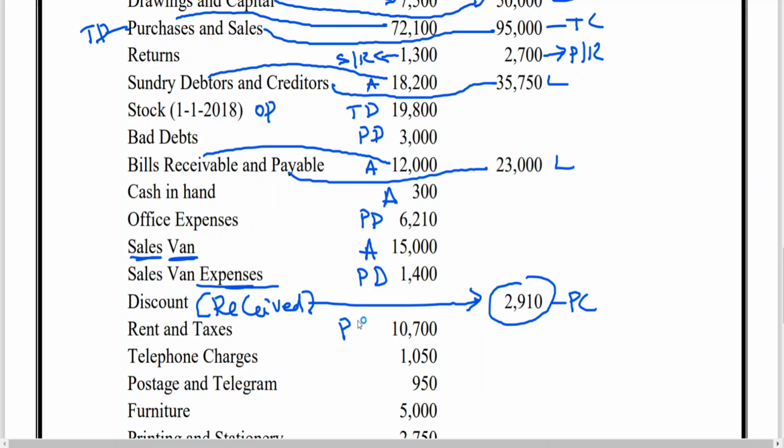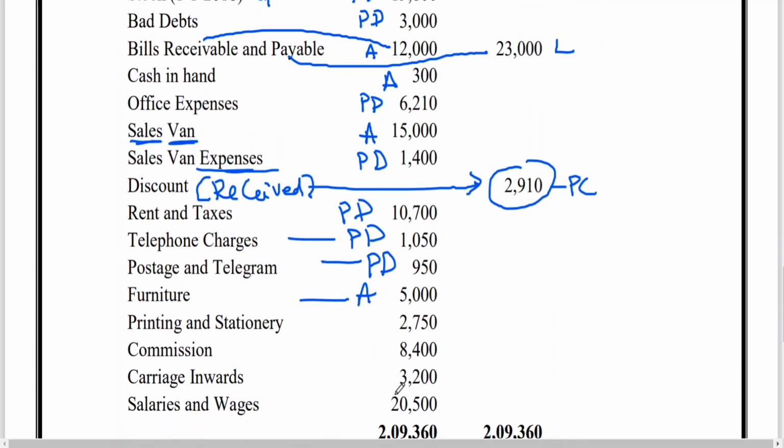Rent and taxes, profit and loss account, debit side. Telephone charges, profit and loss account, debit side. Postage and telegram, profit and loss account, debit side. Furniture, asset. Printing and stationery, profit and loss account, debit side. Commission, profit and loss account, debit side. Carriage inwards: on purchase of goods, you have paid transportation charges. Trading account debit side. Salaries and wages, profit and loss account debit side.